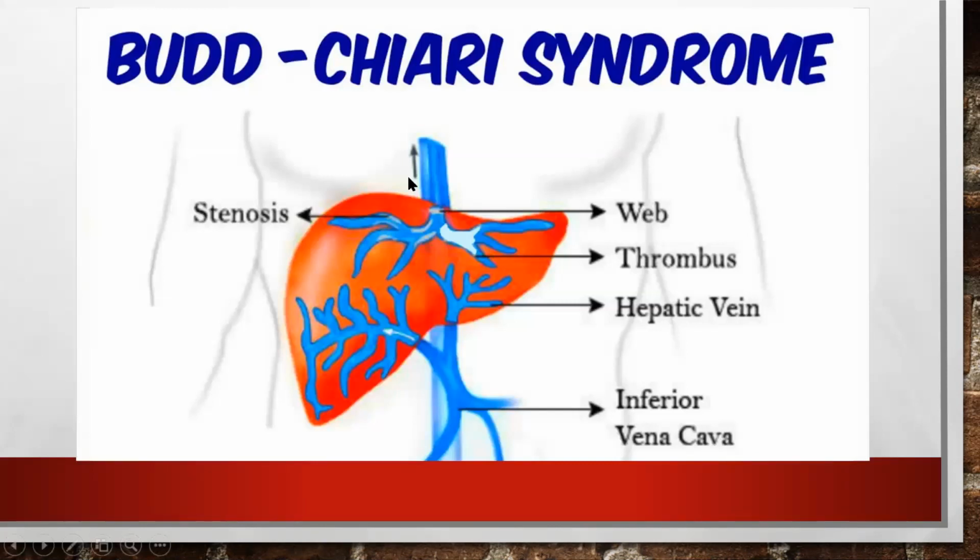So this is the Budd-Chiari syndrome, hepatic vein thrombosis. Sometimes it can be an IVC web which is obstructing the hepatic vein, or there can be a thrombus in here. This is the hepatic vein. There can be a thrombus or stenosis or web, or there can be IVC web also.